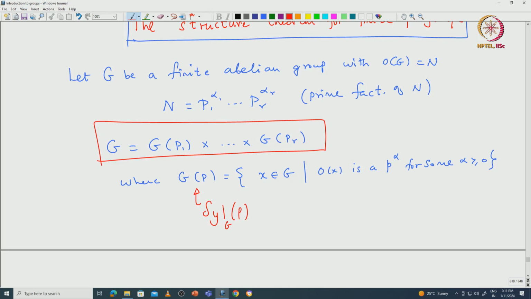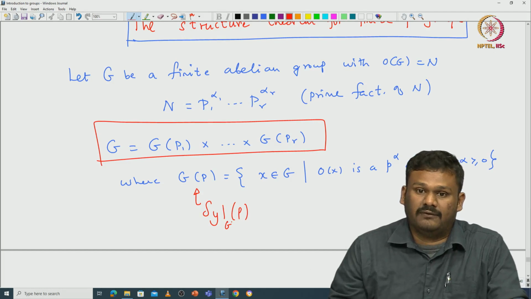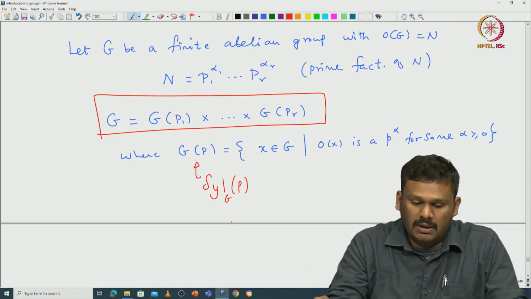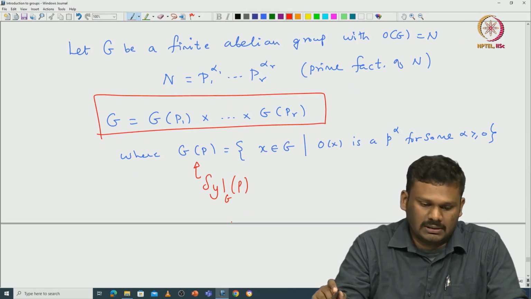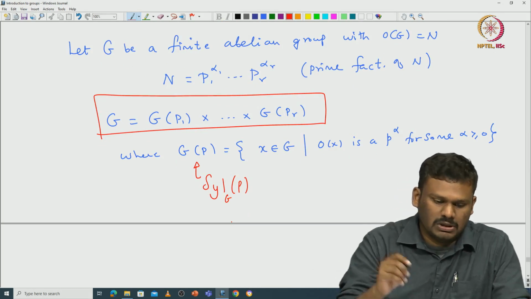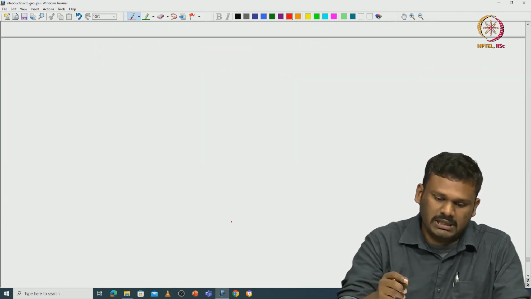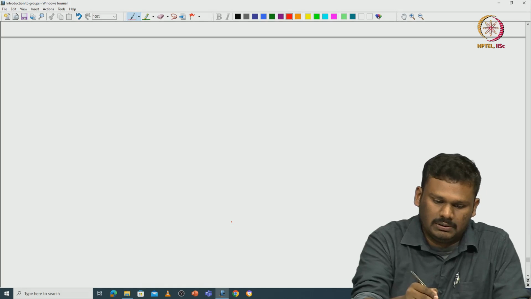In particular, if you are interested in proving the structure theorem for general finite abelian groups, we can reduce the problem to finite p-groups for a given prime p. So that is what we are going to assume now: from now on G is just a finite p-group,